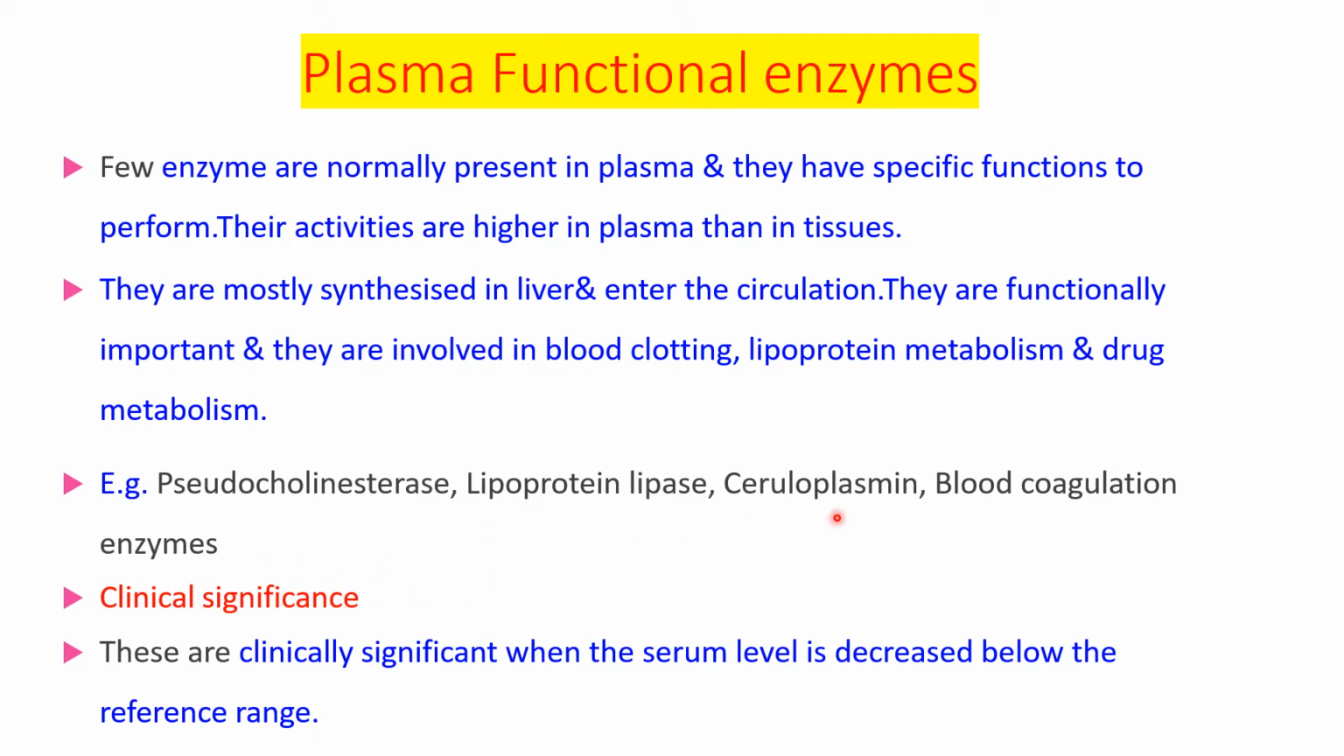So these enzymes are normally present in the plasma in more amount than in the tissues, and they are synthesized mostly in the liver and then enter into the circulation. Normally they are present in the plasma and they have their function in the plasma, so these are called plasma functional enzymes. Their clinical significance is that they are clinically significant when the serum level is decreased below the reference range. Normally, the enzyme level is not increased in diseases, it is decreased in some diseases.